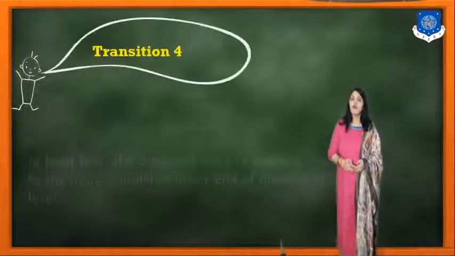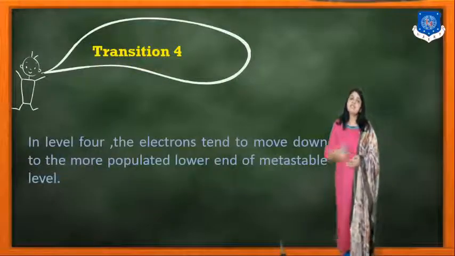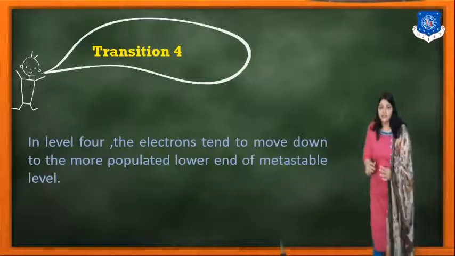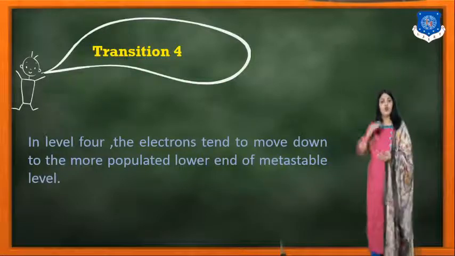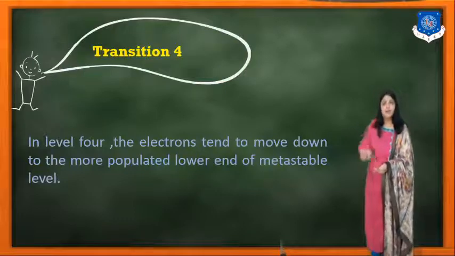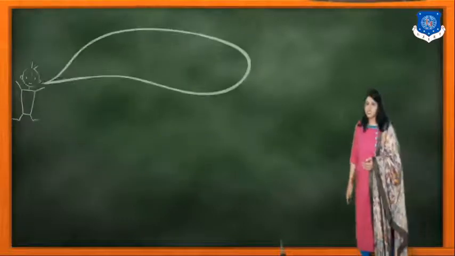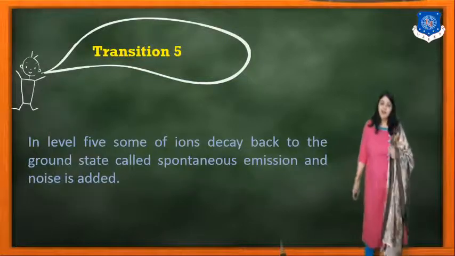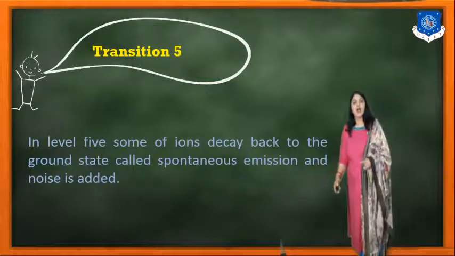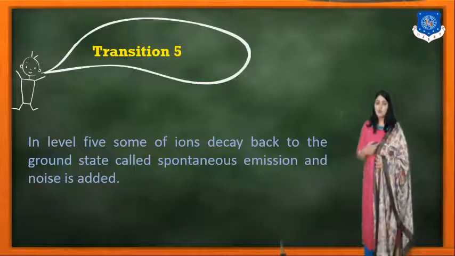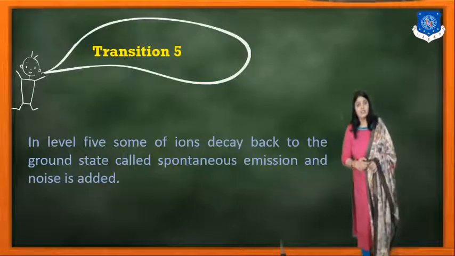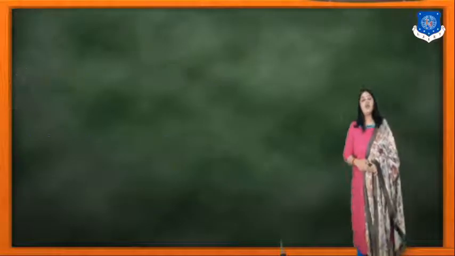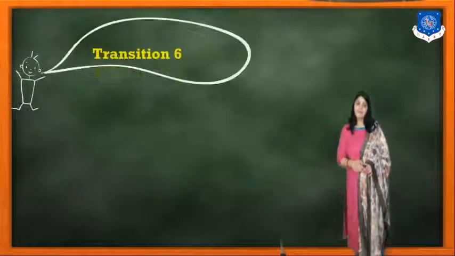Transition number 4, that is level number 4, and the electrons tend to move down to the more populated lower end of the metastable state. Then transition number 5. In level 5, some of the ions decay back to the ground state, which is known as spontaneous emission, and that adds noise.